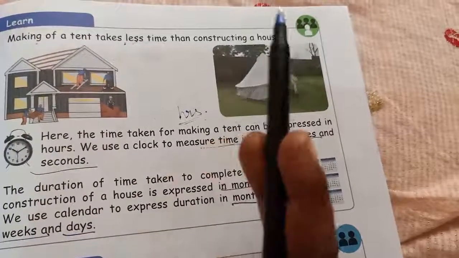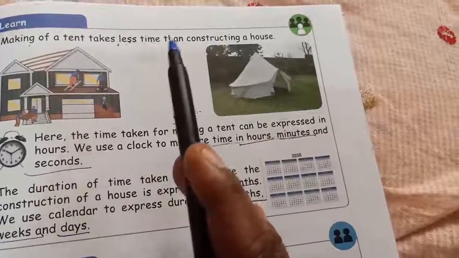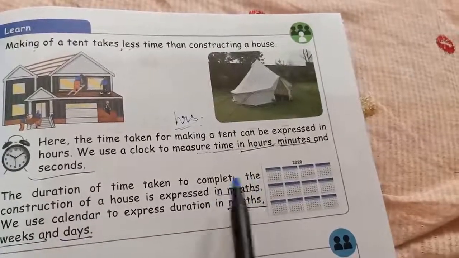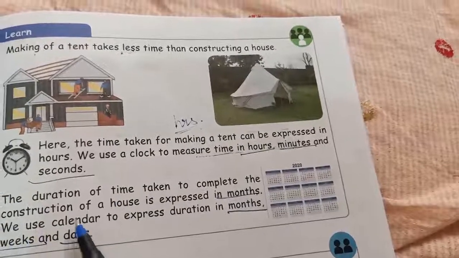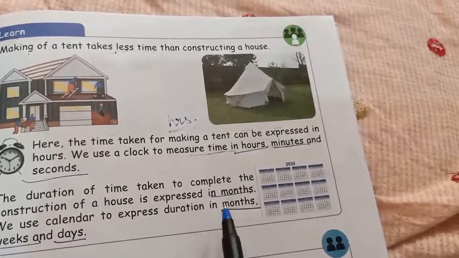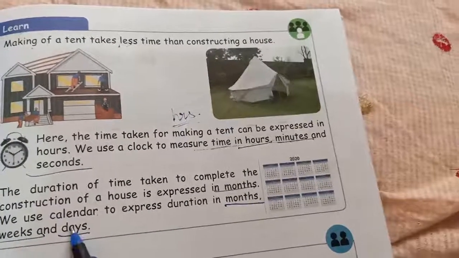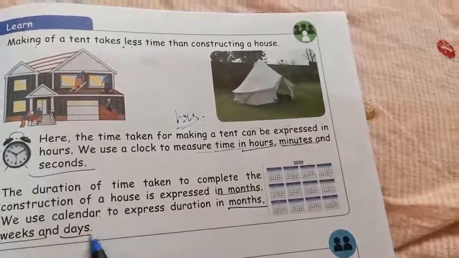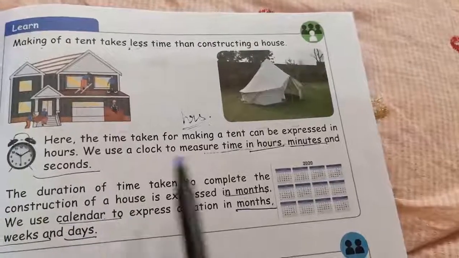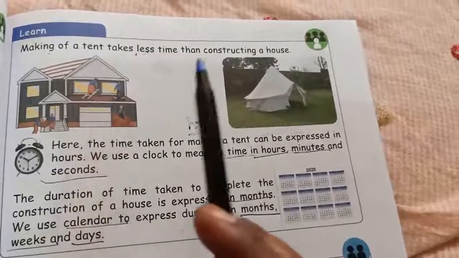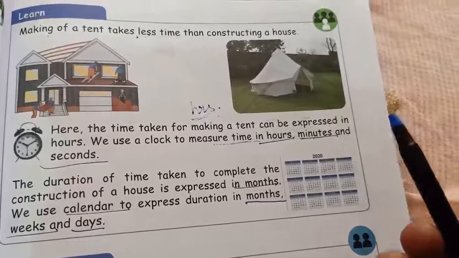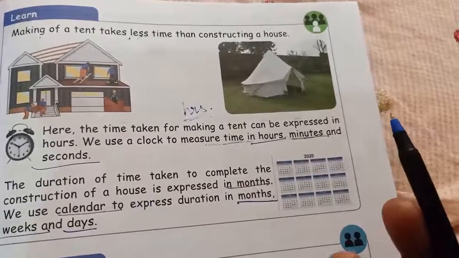Month, 5 months, 10 months, 12 months, likewise it will take. Okay, so here, for this calculation, we use a calendar to express duration in months, weeks and days. Here we used what? Clock. Here we used calendar. So for this house build, it will take, for example, 10 months, 7 weeks, otherwise 100 days, likewise available.